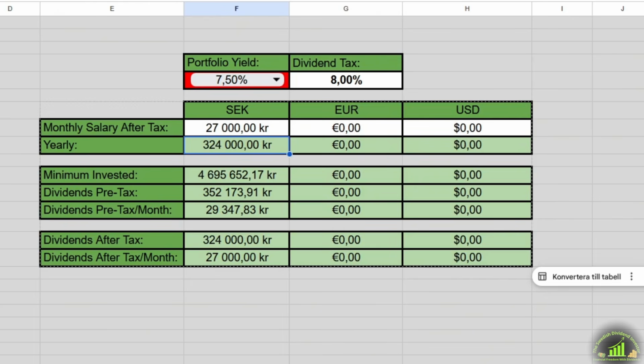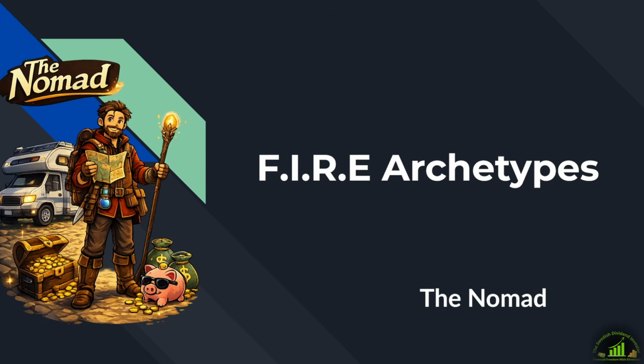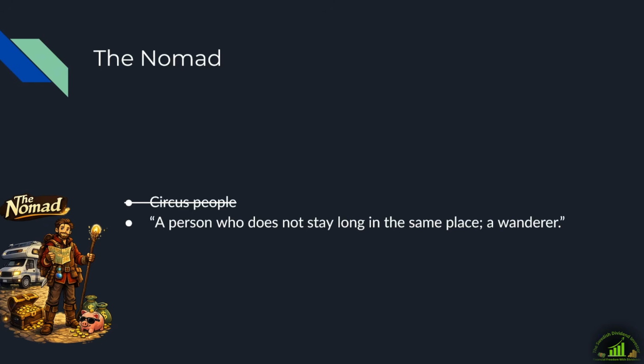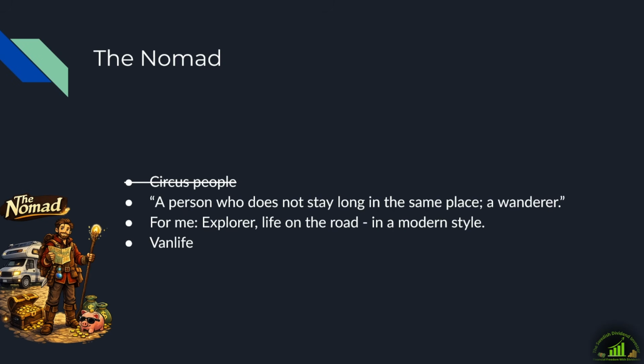As you have probably seen from the title, the type of FIRE we are covering today is the Nomad. What is a nomad? According to Google, it is a person who does not stay long in the same place, a wanderer. For me, I think of an explorer, a life on the road, but in a modern style. Van life comes to mind. I think this is an awesome goal. It's not for everyone, but you get the freedom to see the world. My mom is kind of going this route when she's retiring. Anyway, let's get into it.